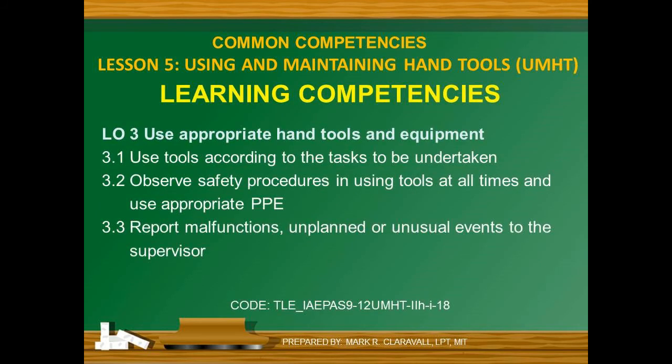Learning competencies. Learning outcome number 3. Use appropriate hand tools and equipment. Learning outcome number 3.1: Use tools according to the tasks to be undertaken. Learning outcome number 3.2: Observe safety procedures in using tools at all times and use appropriate PPE. Learning outcome number 3.3: Report malfunctions, unplanned or unusual events to the supervisor.